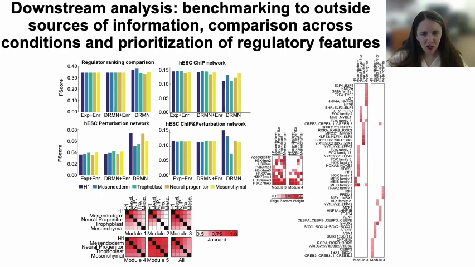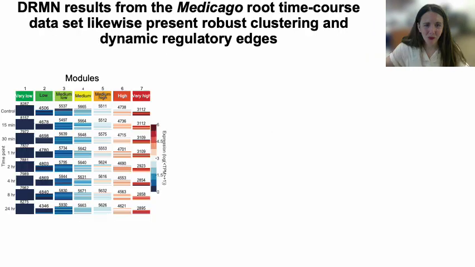Finally, the prioritization of regulatory features is of great interest. Shown here are regulatory features identified as important for genes in modules 3 and 4 of this same dataset. As mentioned, we applied DRMN to multiple datasets, including a time course dataset on Medicago roots in a study focused on nitrogen-fixing biology. Shown here are inferred modules of gene expression from that dataset,